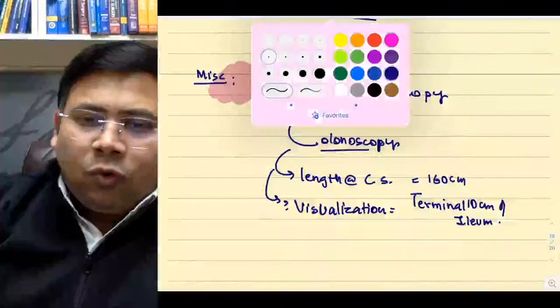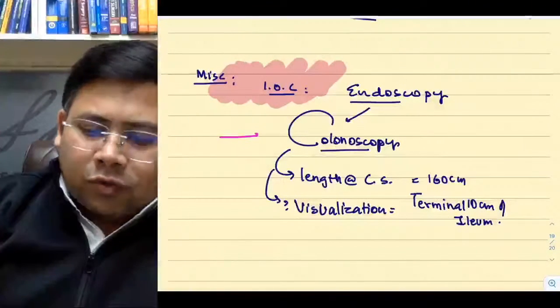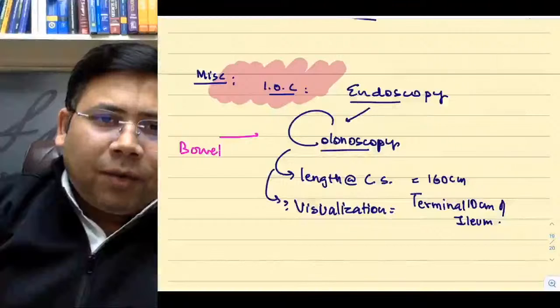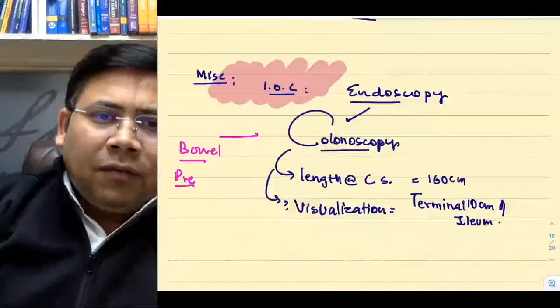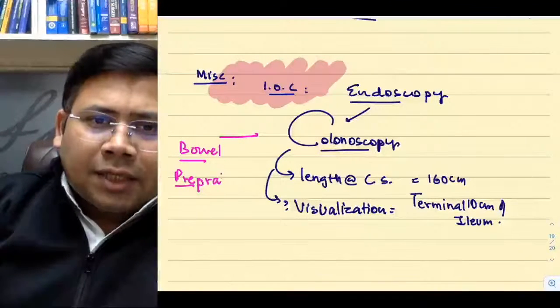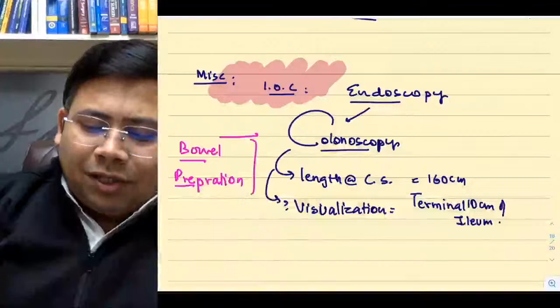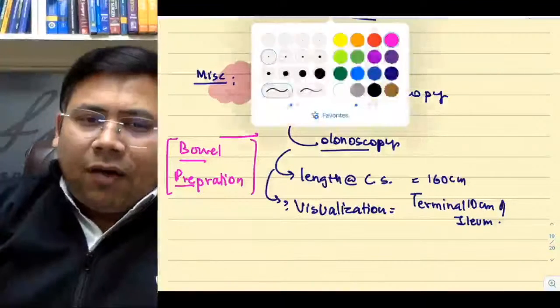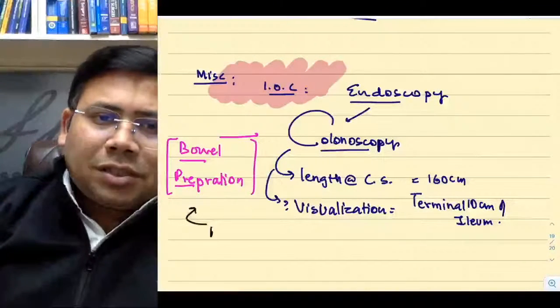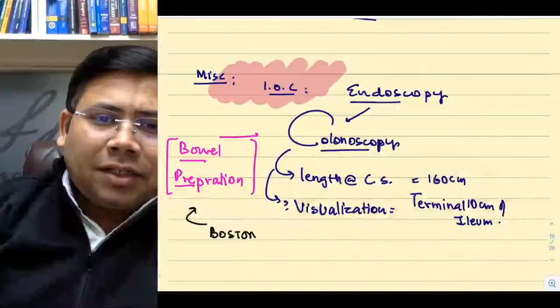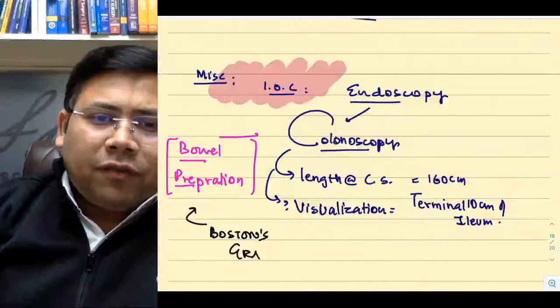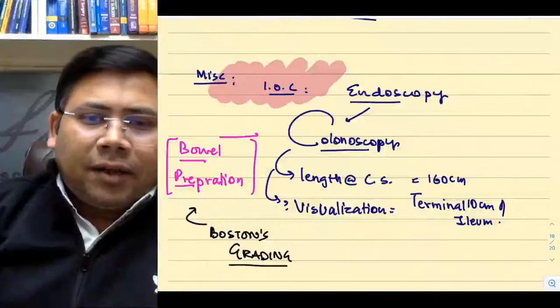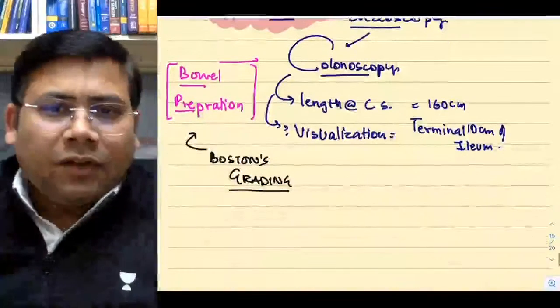Next is, when you do colonoscopy, you actually require a bowel preparation. Do you require or no? Bowel preparation, yes. So what is the grading for bowel preparation? Boston's grading is for bowel preparation: 1, 2, 3, 4.